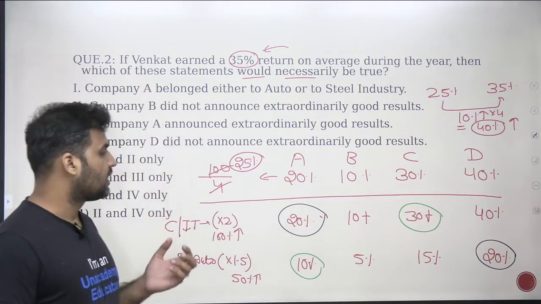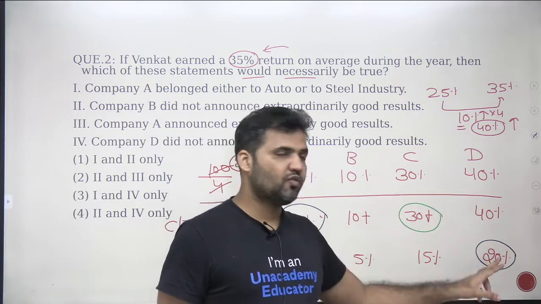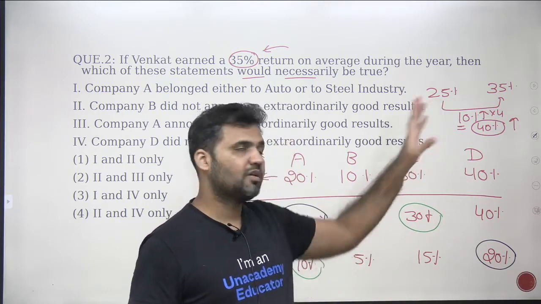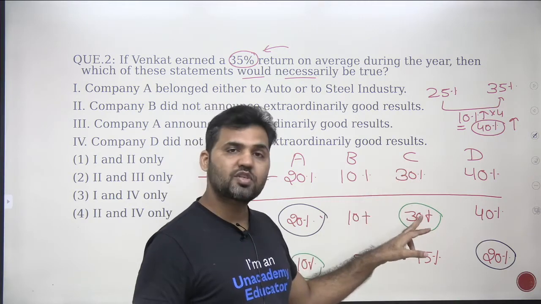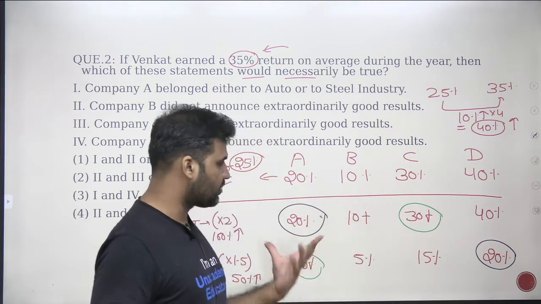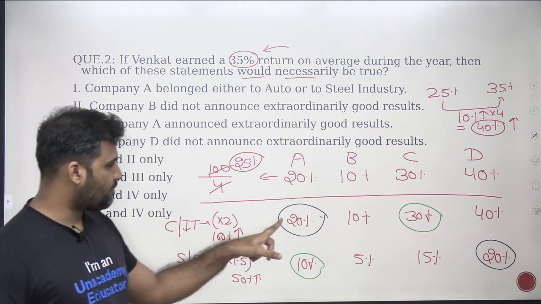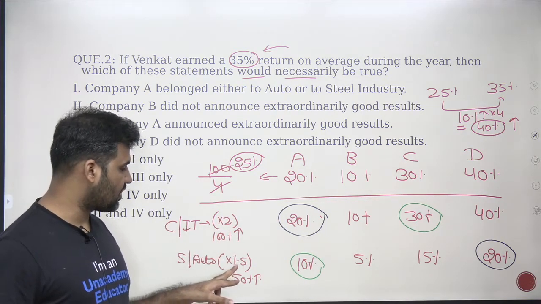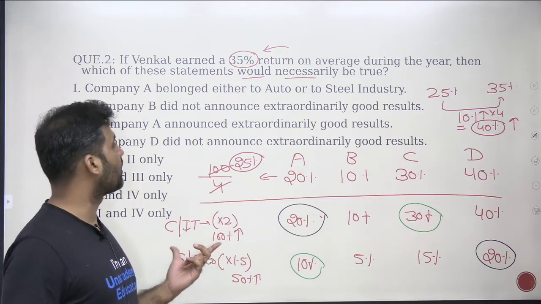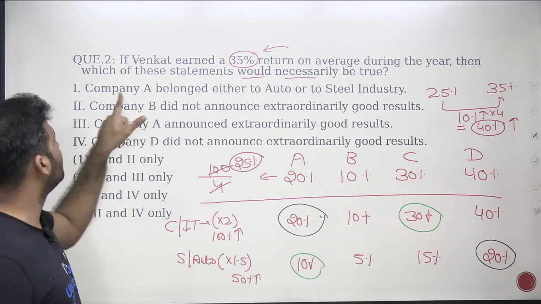Okay. So two cases: either A gives you 100% extra and D gives you 1.5 times, then the total will be 40% extra. Second case is C gives you 100% extra and A gives you 10% extra, right? Now we know that a company giving you twice the return belongs to cement and IT. A company giving you 1.5 times belongs to steel or auto. Now let's see which of the following statements is necessarily true.